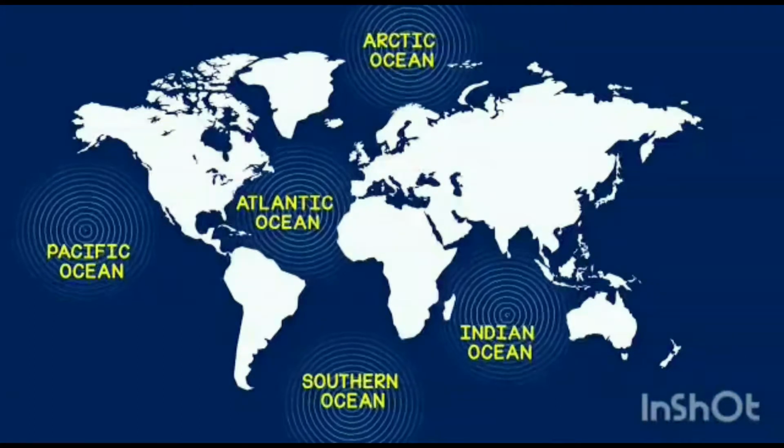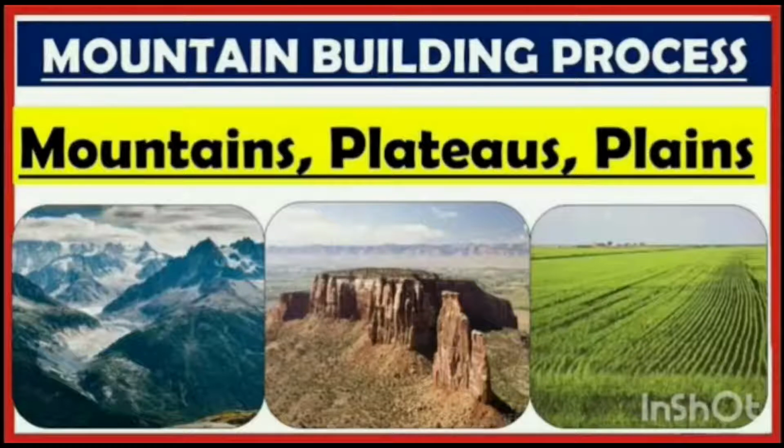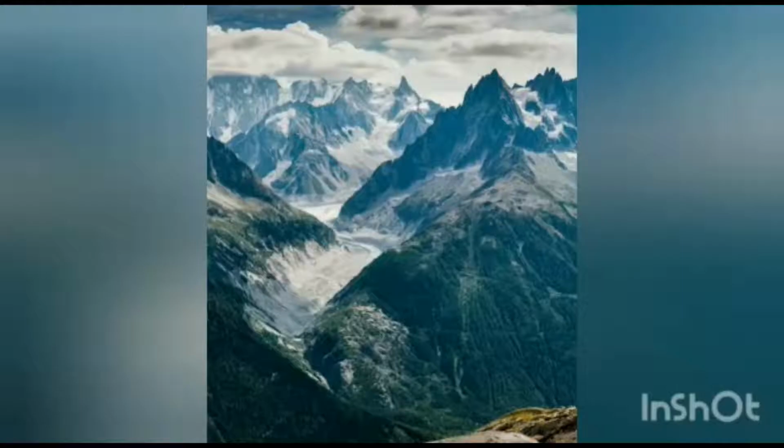Next, we are going to see the second order landforms, categorized as mountains, plateaus and plains. A landform that rises 600 meters above its surroundings and has steep slopes is called a mountain. Mountains are found in isolation or in a group.